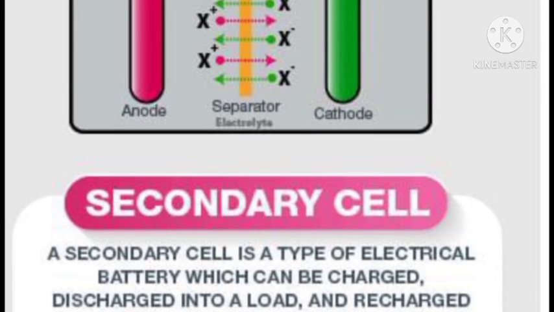Now the secondary cell. Electricity provided by a secondary cell is due to a reversible chemical reaction that takes place in it. It means that it can be used again and again by recharging it. So a secondary cell is also known as an accumulator or storage cell. Cars, buses, inverters, and emergency lights use secondary cells.